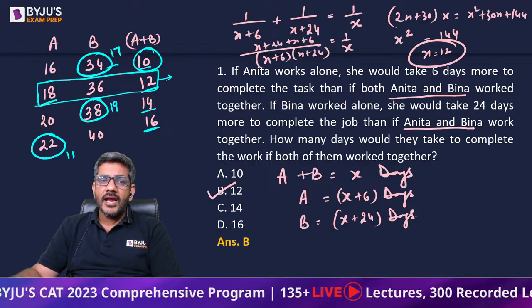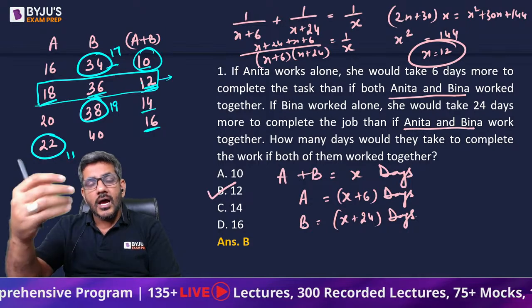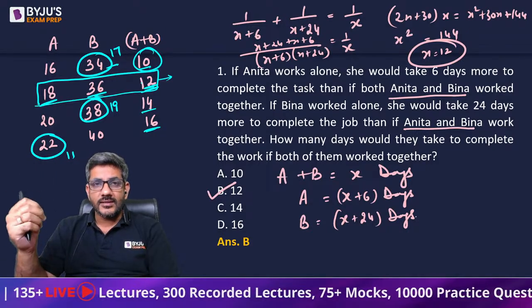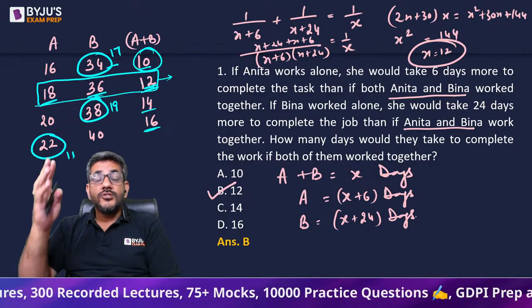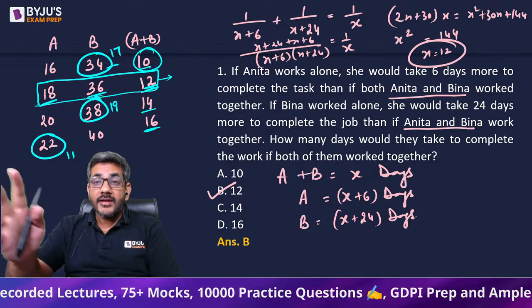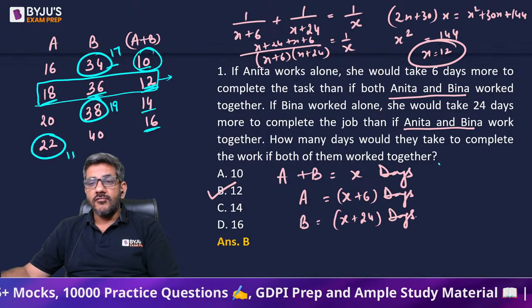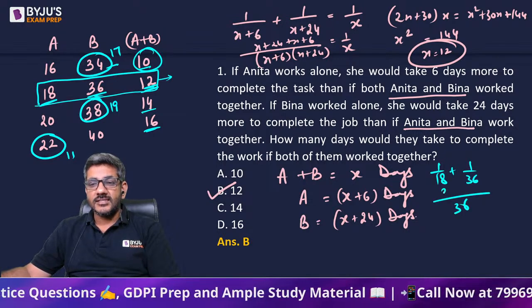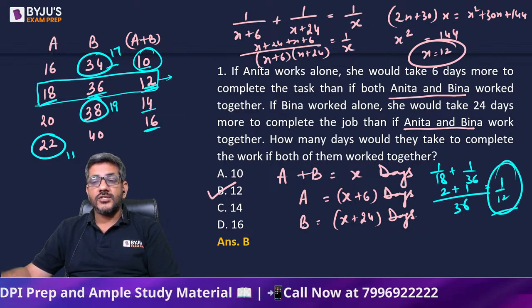Now here I see 18, 36 and 12. 18, 36 and 12 they all are powers of 2 and 3 only. 18 is 2 into 3 square. 36 is 2 square into 3 square. 12 is 2 square into 3. So there are good chances that they might give you equal as a fraction. I mean, if you solve 1 by 18 plus 1 by 36, the LCM will be 36, 18 2s are 36, 1s are 1, and this 3 by 36 might give you 1 by 12.